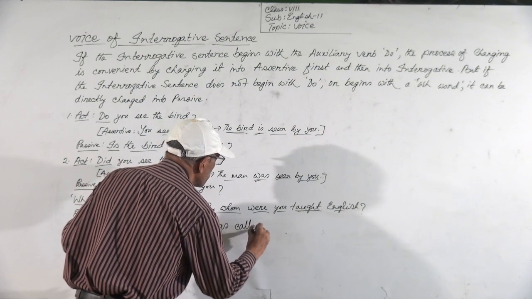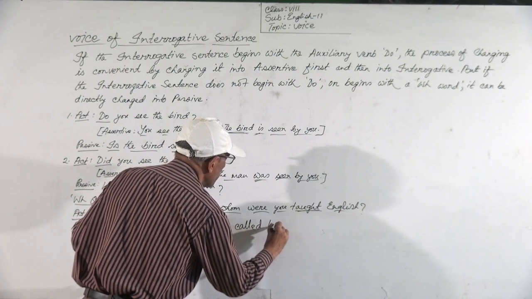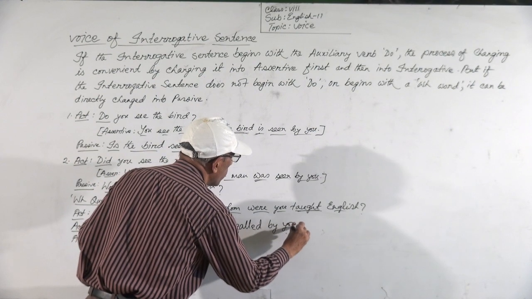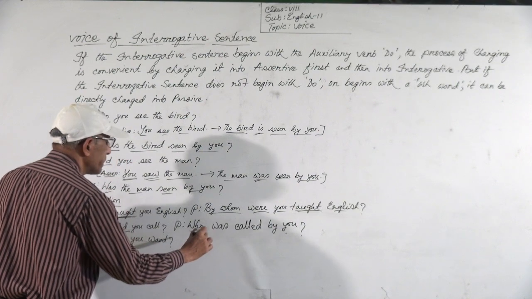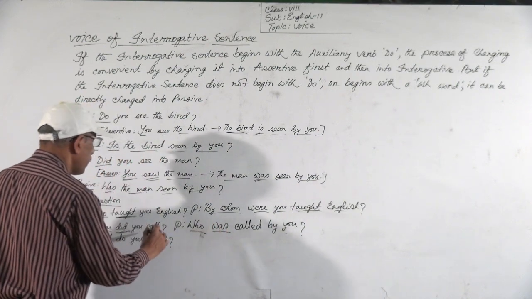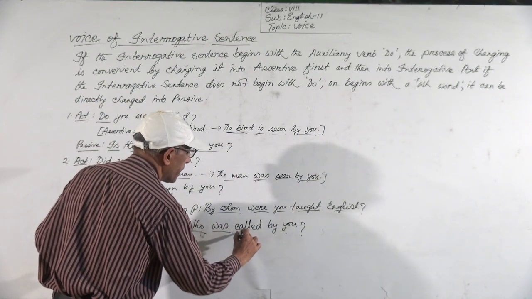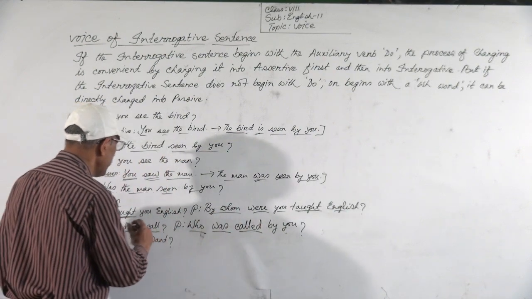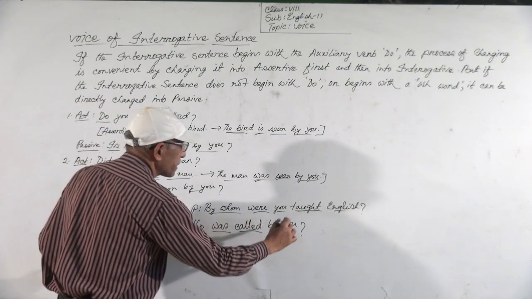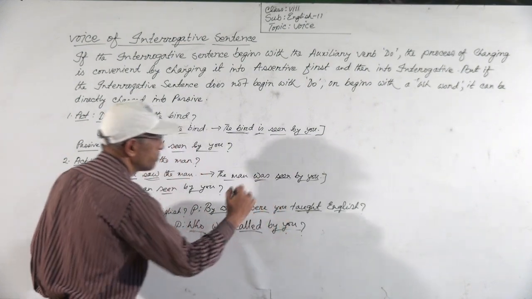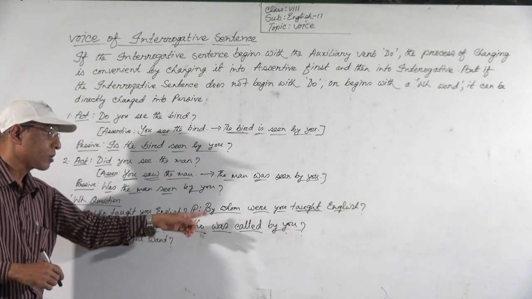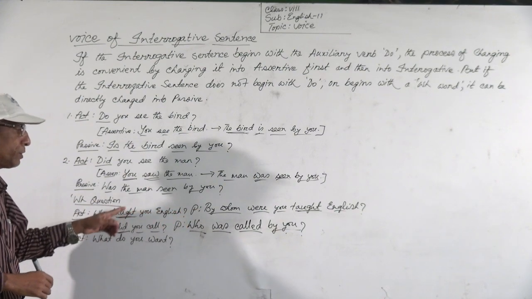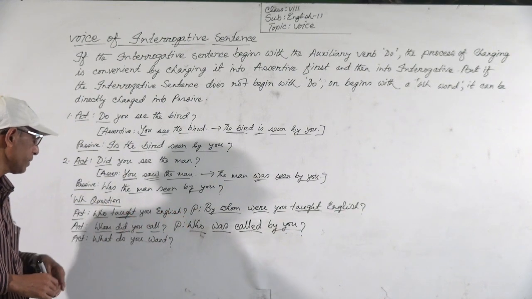Who was called by you. At first, whom will be who. Then auxiliary verb was. Then the first participle form of the main verb, called, and then subject will be object with by. So the answer will be who was called by you. Whom did you call? It will be who was called by you.